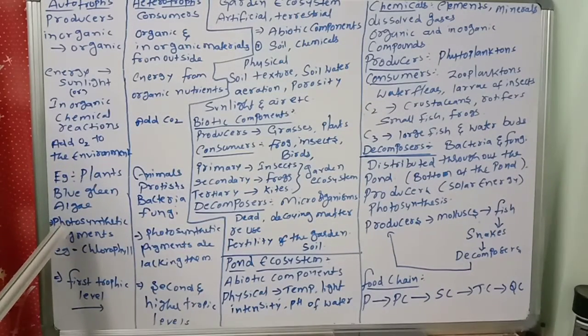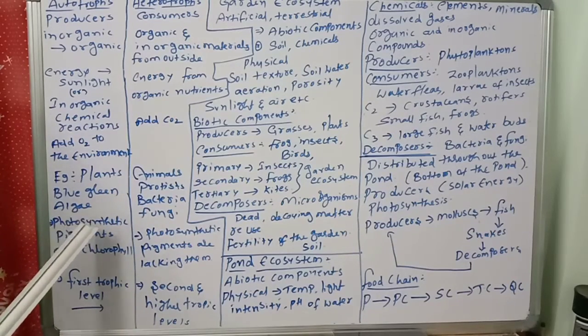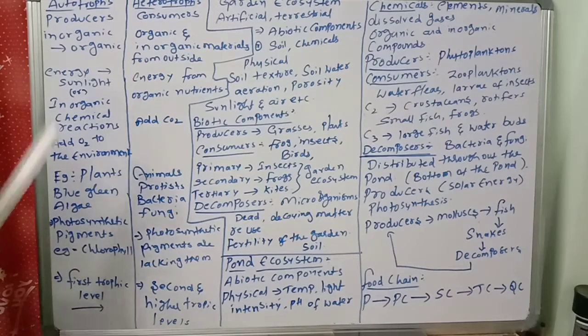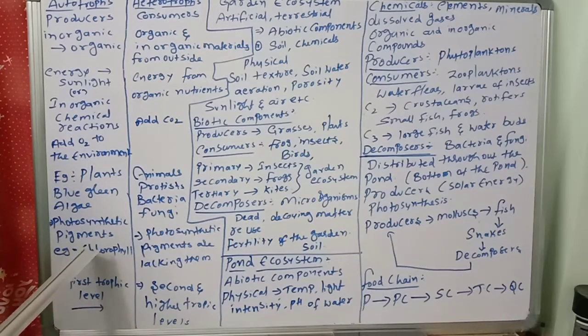Now, a very important point. This is a neat point of view, very useful. Autotrophs have photosynthetic pigments. They possess photosynthetic pigments; the best example is chlorophyll.